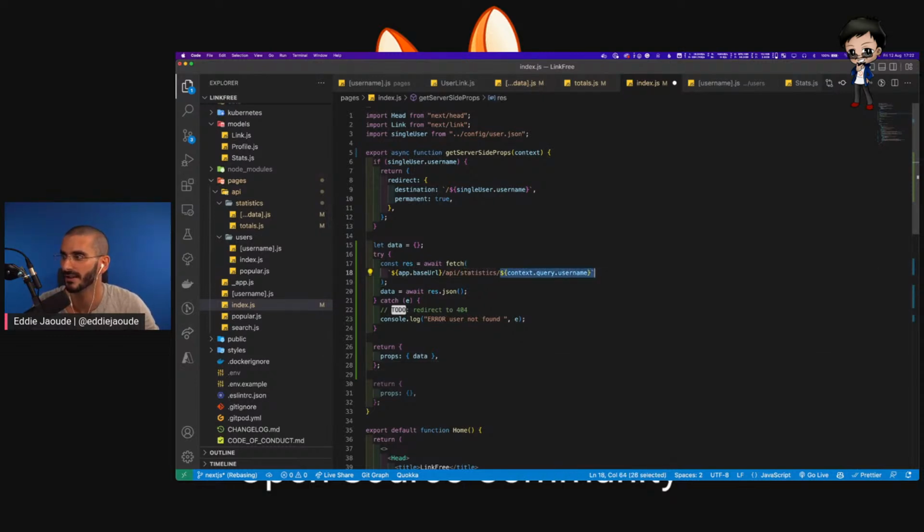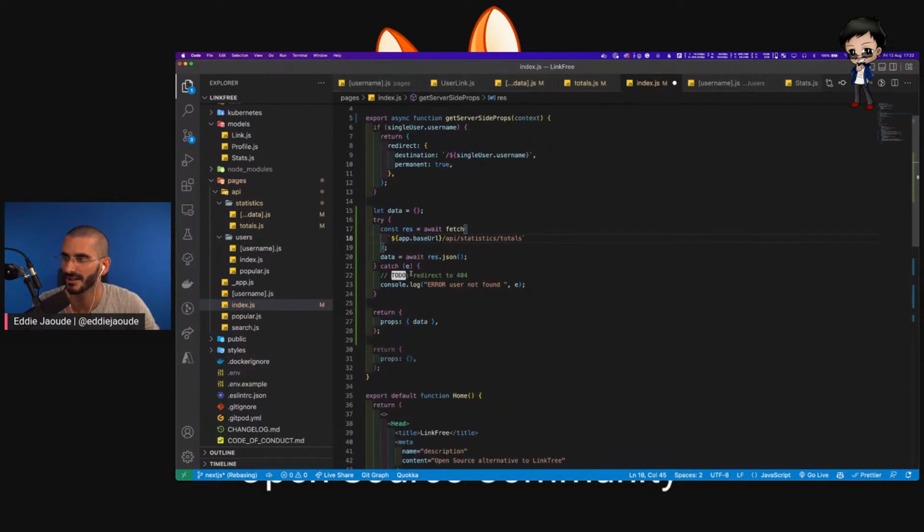So actually we don't even need this at the end. Totals, just be a plain string. We do need backtick because we have got the base URL. We're going to get it as JSON. Error user not found was error stats not found. I need to improve that. We need to work on that. And then we're going to return the data.